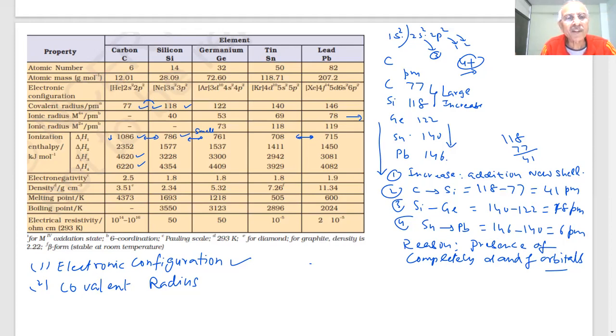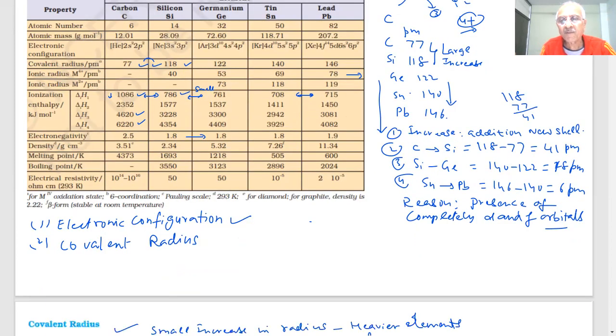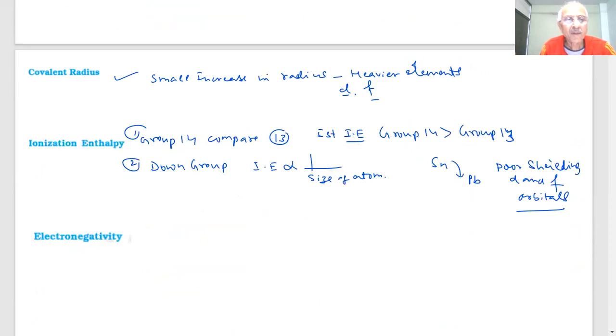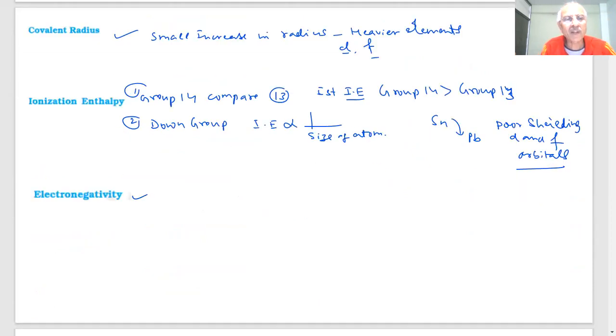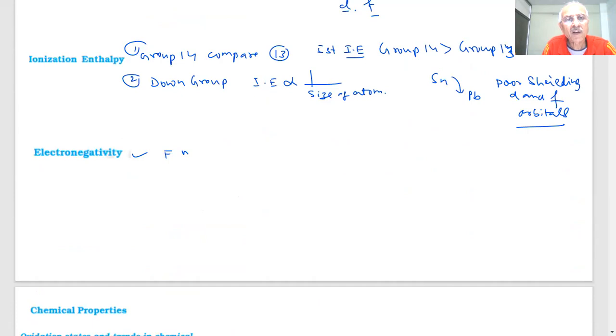Carbon electronegativity 2.5, and this is decreasing down further. Their electronegativity values are low, as you can see. Low values of electronegativity. Which is the most electronegative element? Tell me. Fluorine. What is the value which we gave you, student, on the Pauling scale? 4.0 on the Pauling scale, student, we gave you.